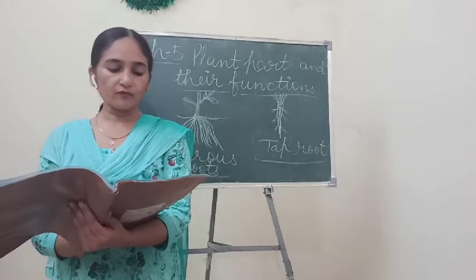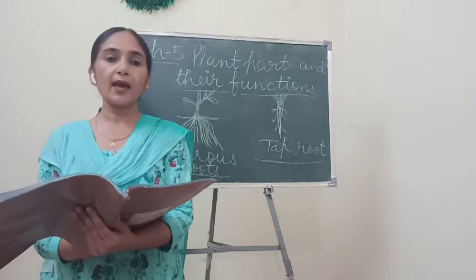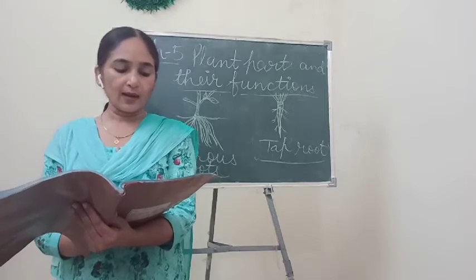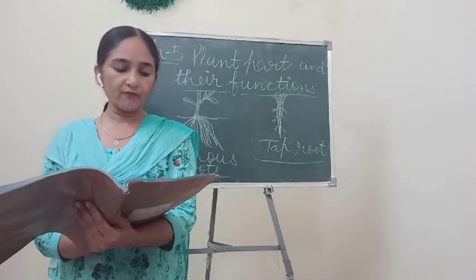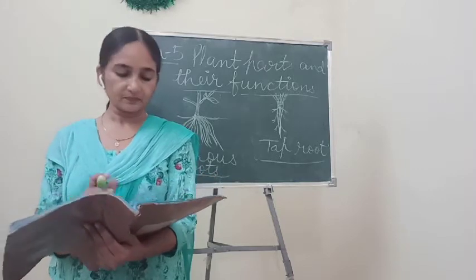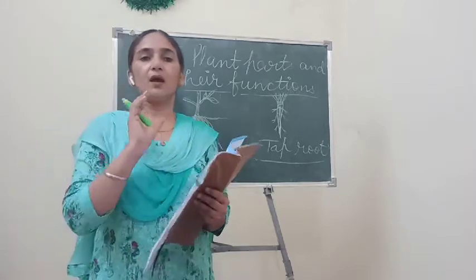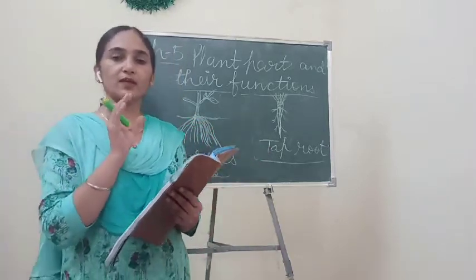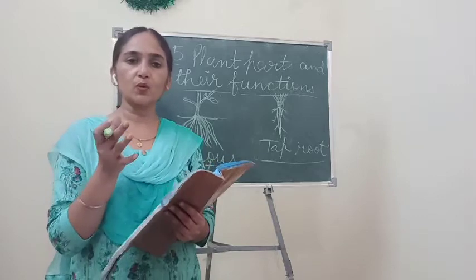In case of the banyan tree, they help the tree to spread over a large area and give extra support to the tree. Why does the banyan tree have aerial roots? What is the function of aerial roots?